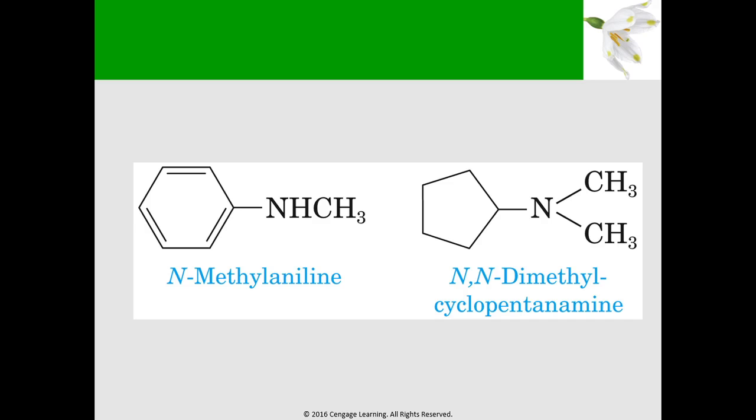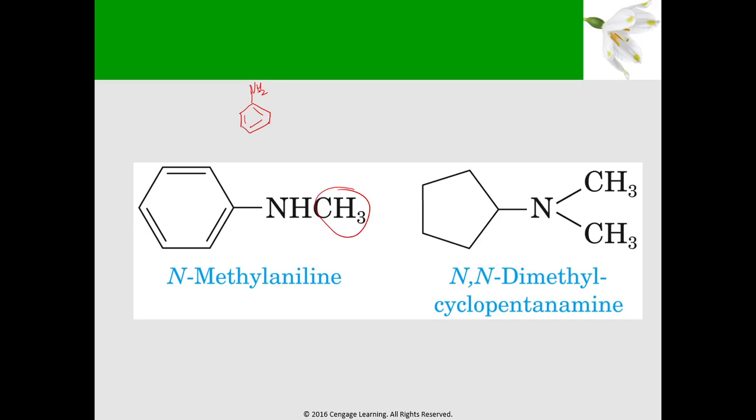Another example. So, this one is named as N-methyl aniline. Ano ba ang structure ng aniline? So, you have here the benzene ring and aniline kasi is NH2. Yung isang H doon sa NH2 ay inalis at kinabitan siya ng CH3.